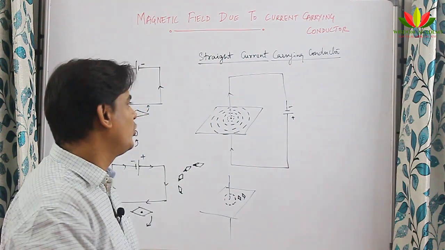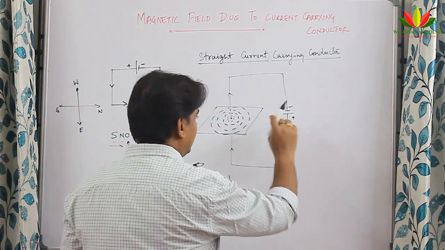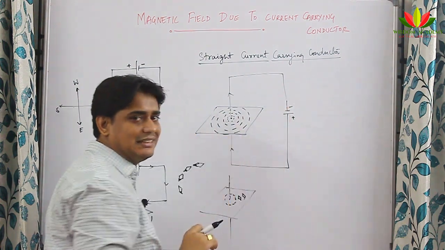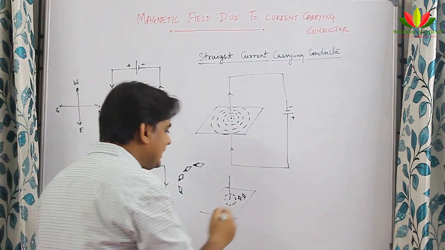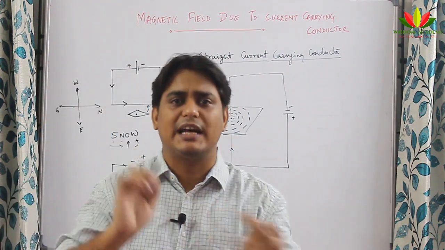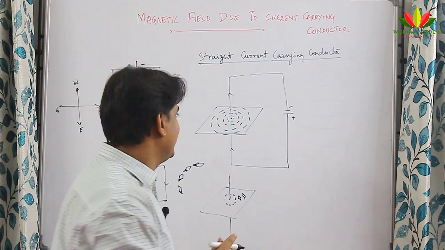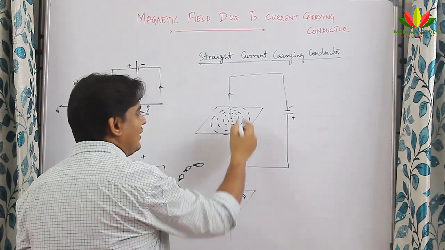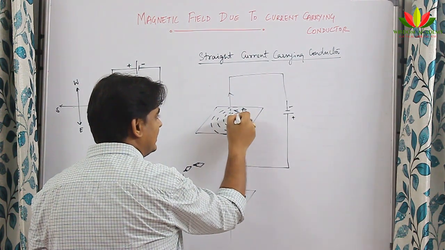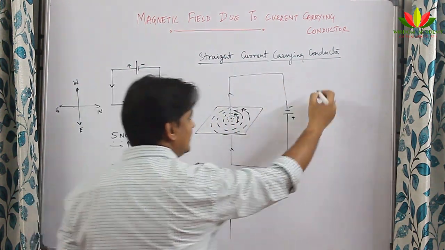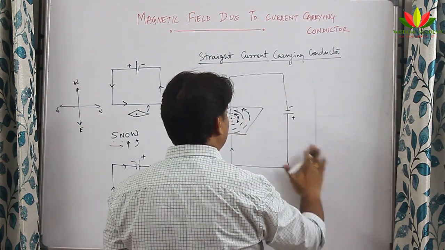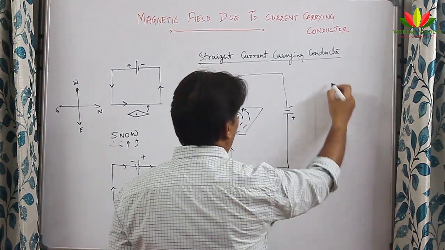One more thing to be noted: when he changed the direction of the cell, that is, the polarity of the cell, and then kept the compass, he found that all the deflection was happening in the opposite direction. I mean to say, if in this case all the needles move in the anti-clockwise direction, then when the direction of the cell was reversed, all these magnetic lines of force were in the clockwise direction.